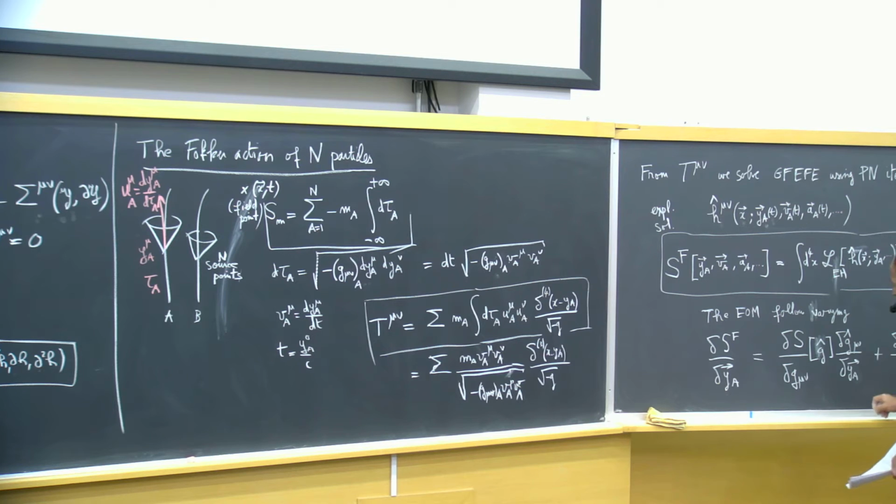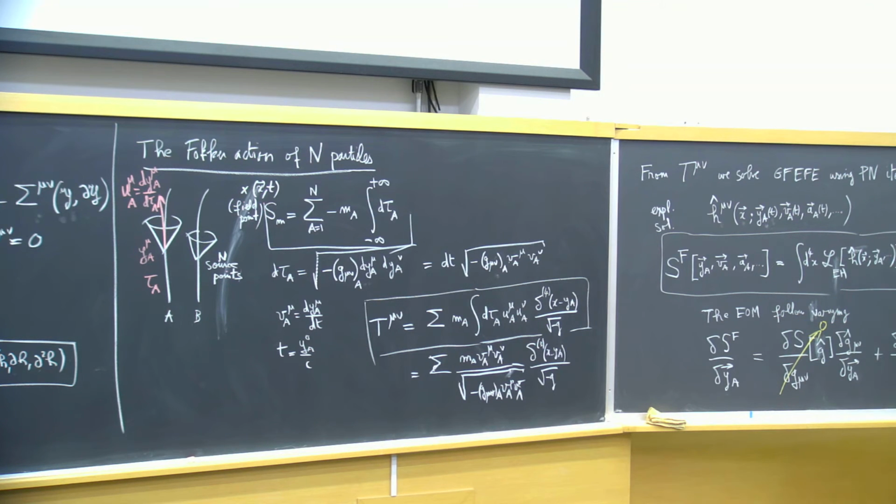This is the definition of the fact that it is a solution, and therefore we see that the variation of the action with respect to the particle gives you the expected variation of the matter action that you would naively suppose if the particle were moving in some fixed background.